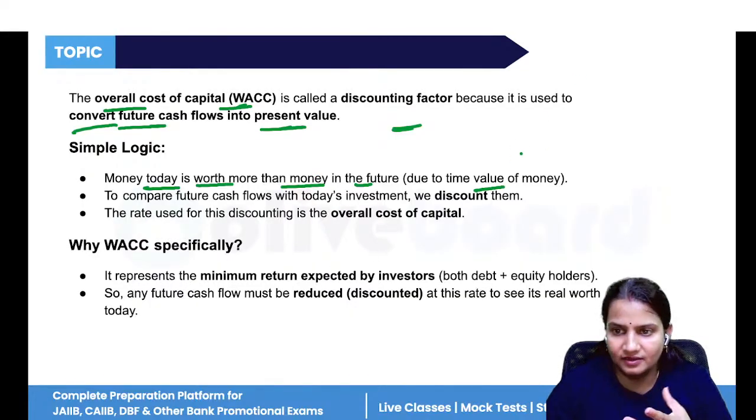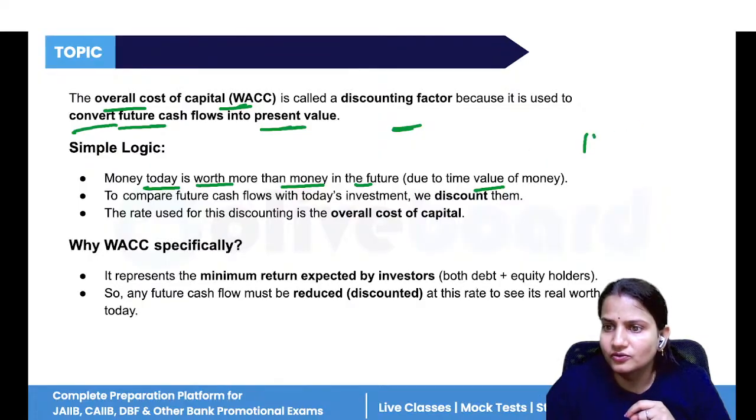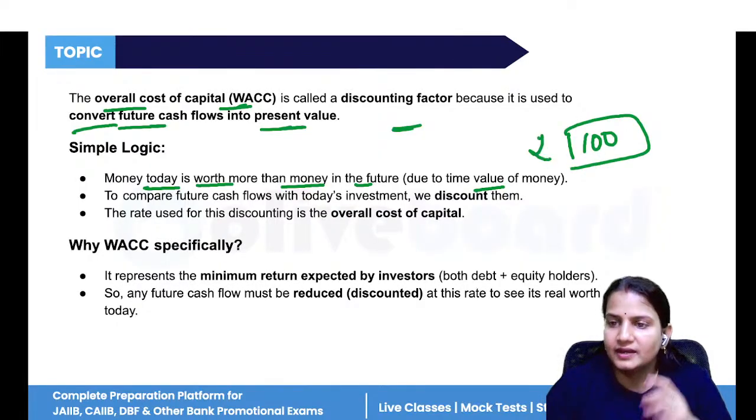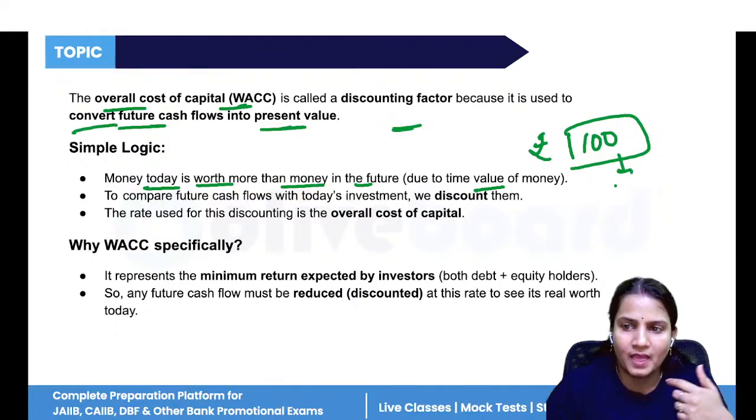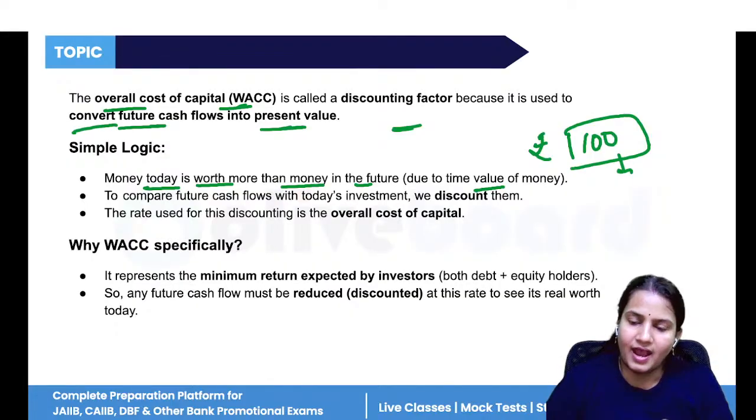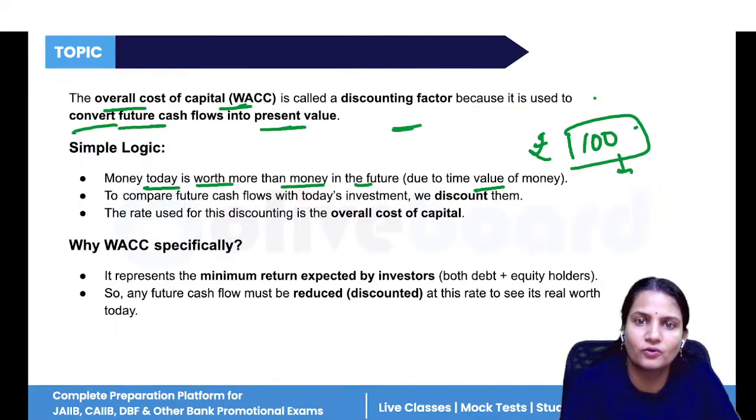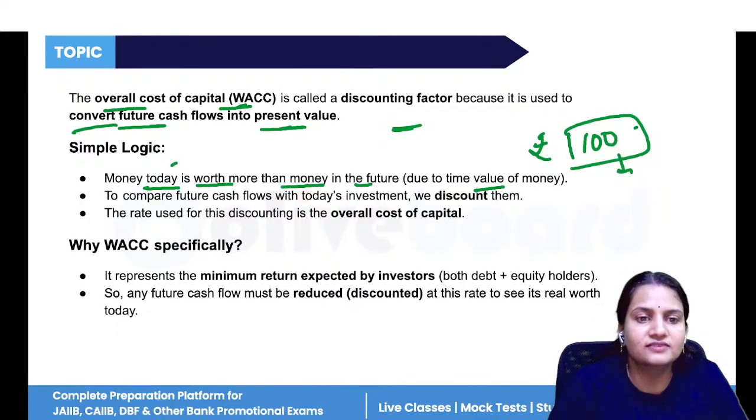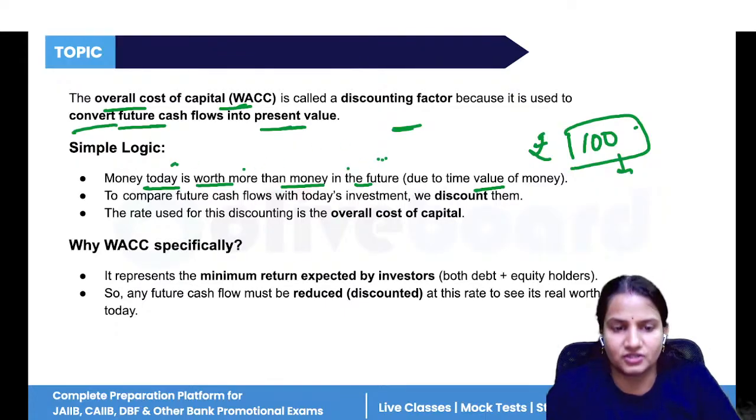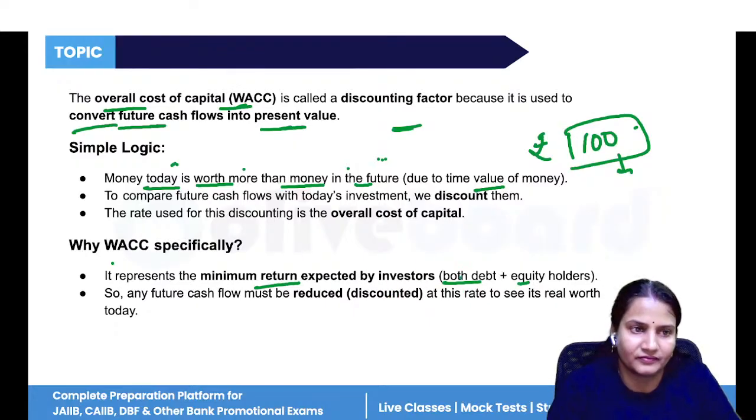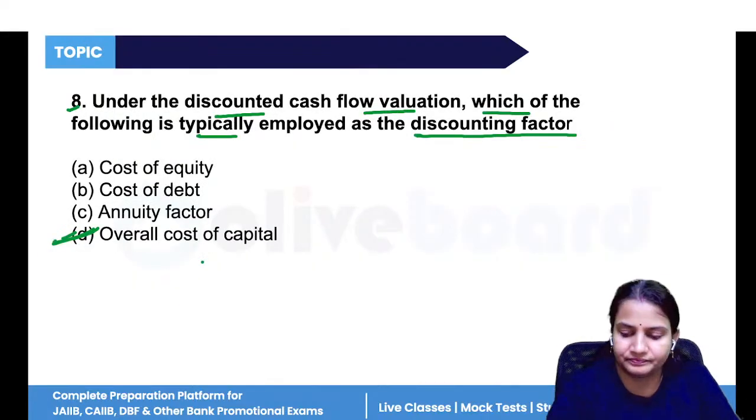Okay, let's take the scenario. Suppose you have got a 100 rupees note. Now tell me, from this 100 rupees note, you are buying multiple things. After 10 years, will you be able to buy the same quantity with this 100 rupees? No, it will change. Why? Due to time value of money, the value of money will go down in future. So whatever money today is, it is worth more than the money in the future. So WACC is the minimum required rate of return that the investors are expecting from the business, both debt and equity. So the correct answer is option D.